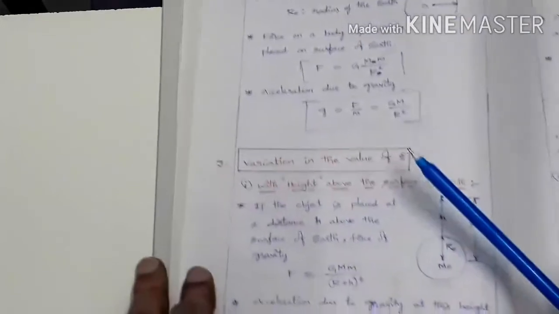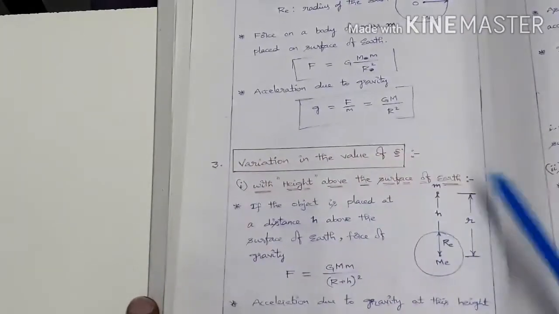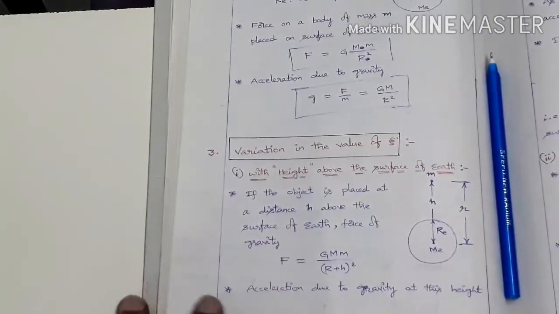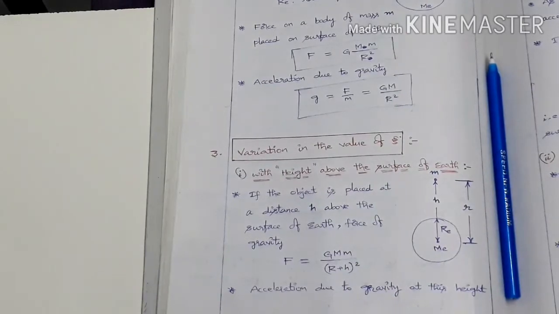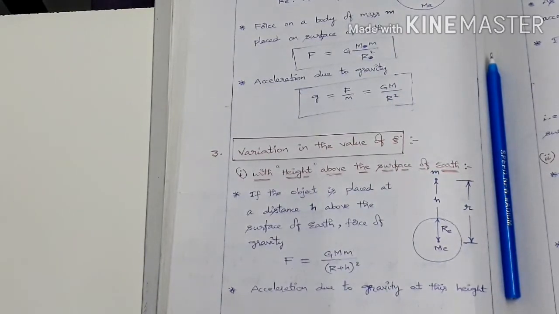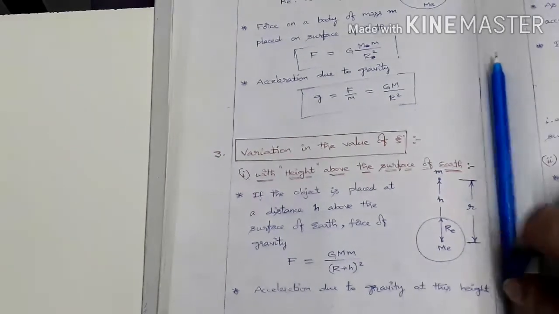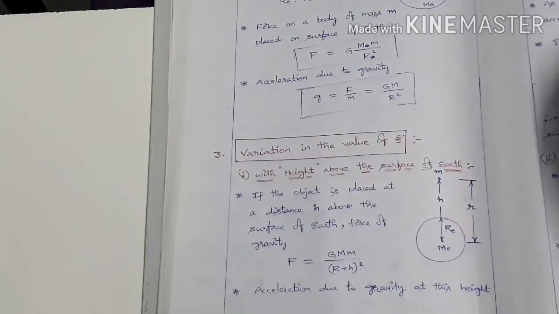Okay, next one is variation in the value of g. You know, on the surface of the earth, the acceleration due to gravity is 9.8 meter per second square. But as we move up from the surface of the earth, the g value varies, and if we move deep into the earth, then also the g value varies.